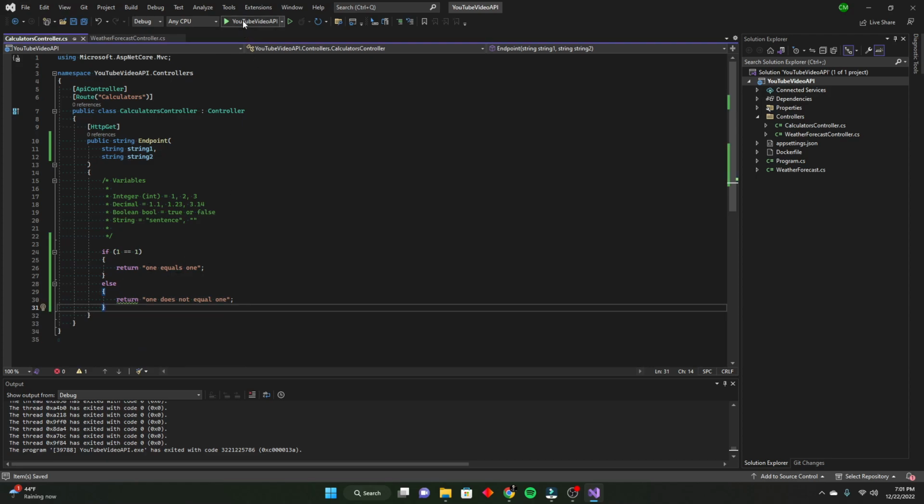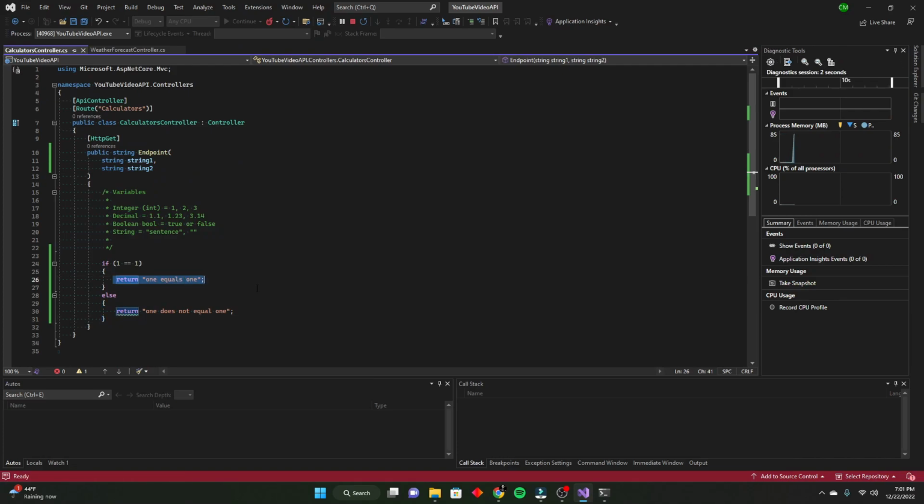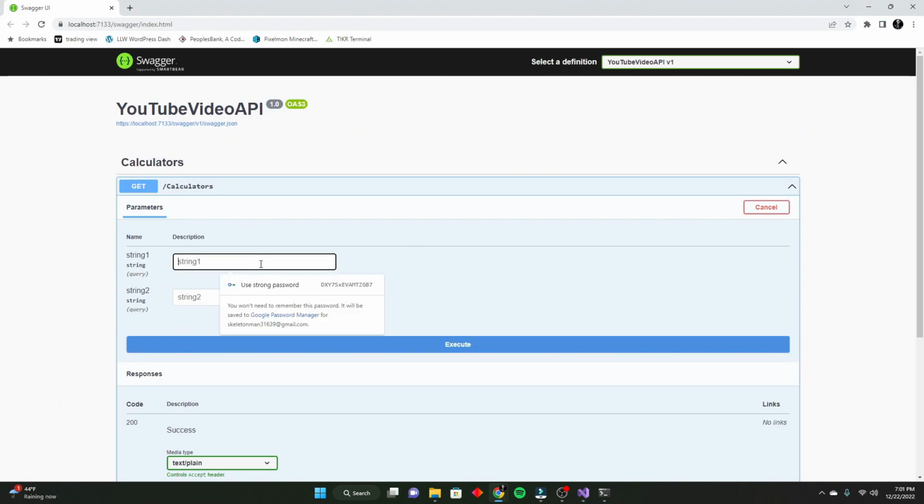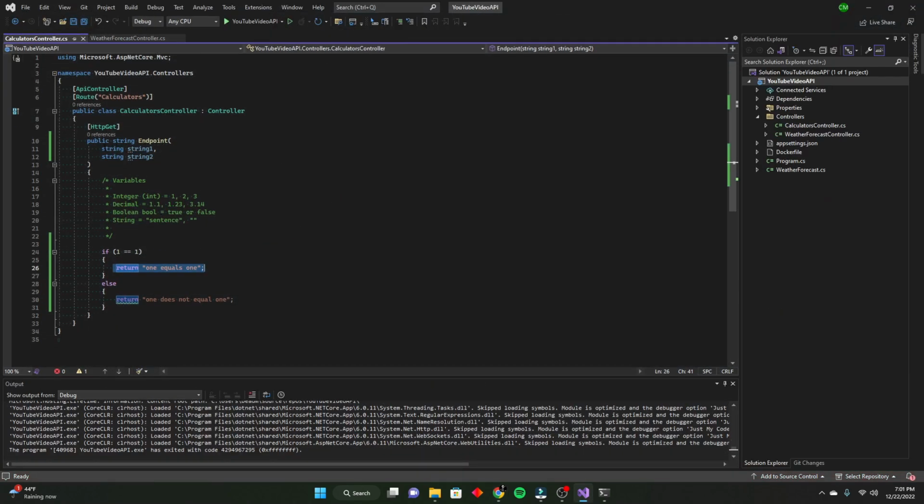So I'm going to build it, and we should see this one come back, of course. These don't matter at this point. There we go, 1 equals 1. So now if we go back to our integer example,